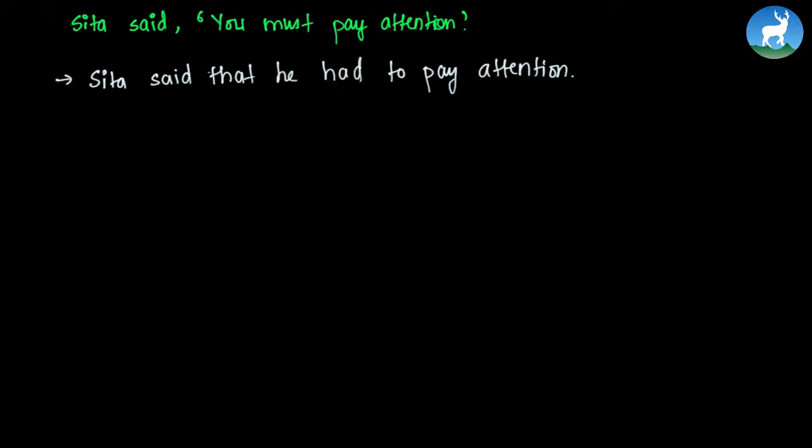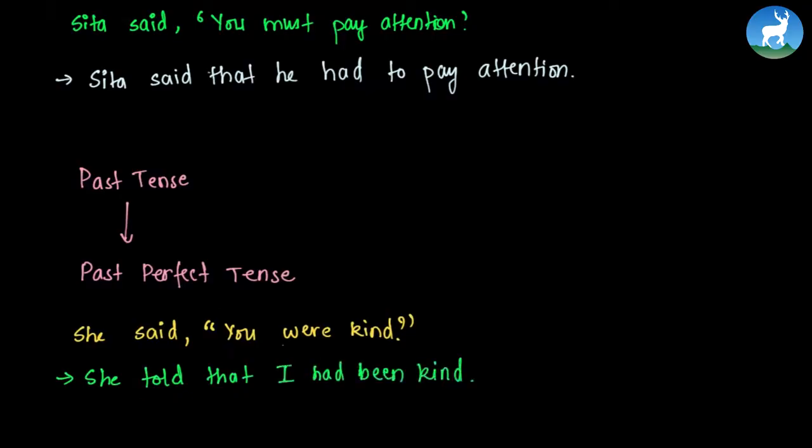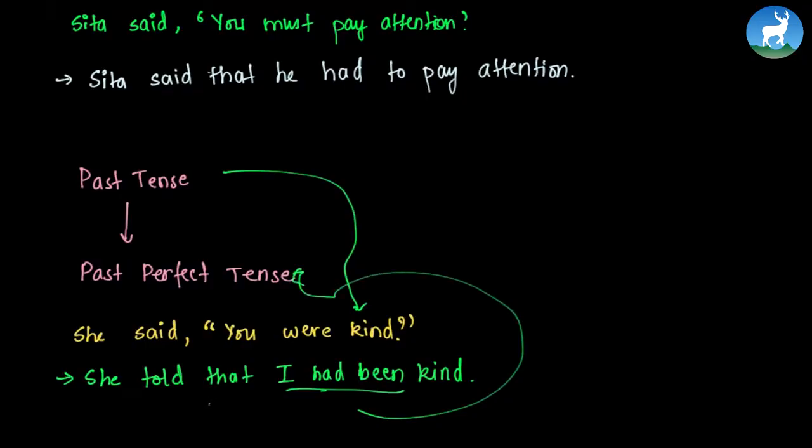The other rule is, if the direct speech is in past tense, we convert it to past perfect tense while converting it into reported speech. So one more example. She said you were kind. Now this sentence becomes, she told that I had been kind. So here, the first sentence is in past tense and had been kind is past perfect tense.